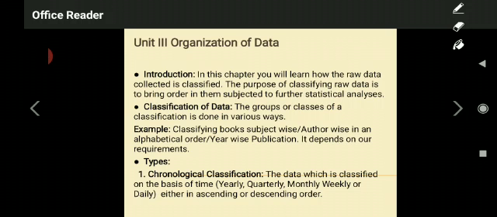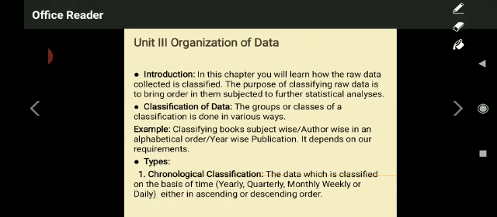Today let us have a discussion on the most important topic, that is organization of data, which is the third unit in the statistics for economics part. And you will have to understand very systematically. Right from this unit, you have to have maximum number of calculations. You have to understand statistical calculations systematically. Once you understood, you will never forget.